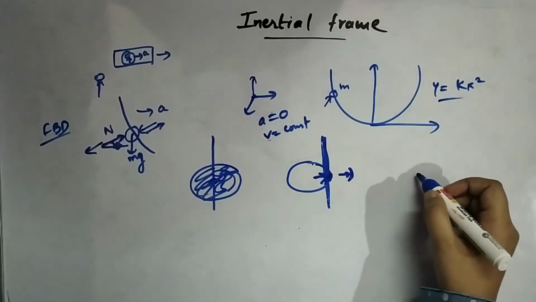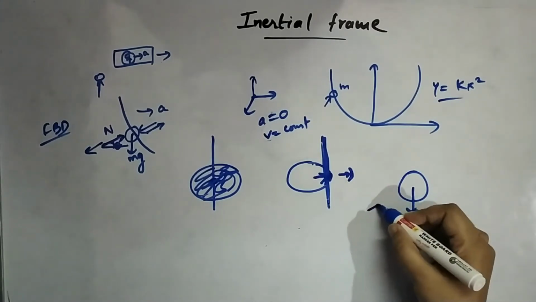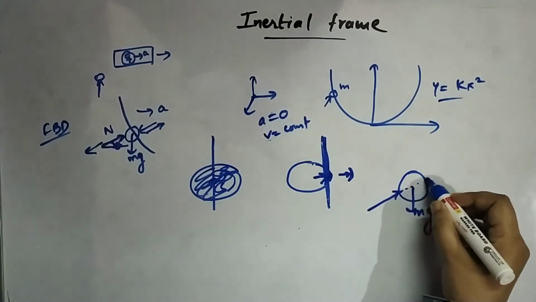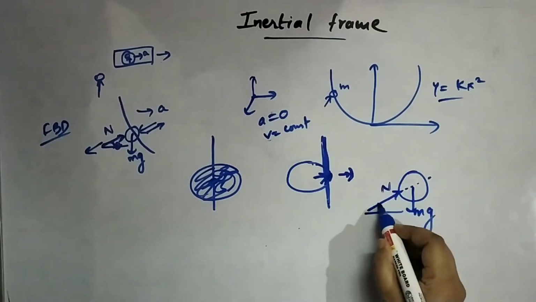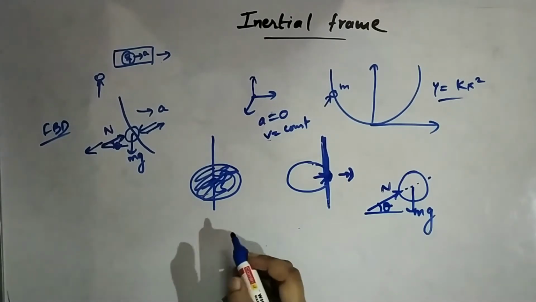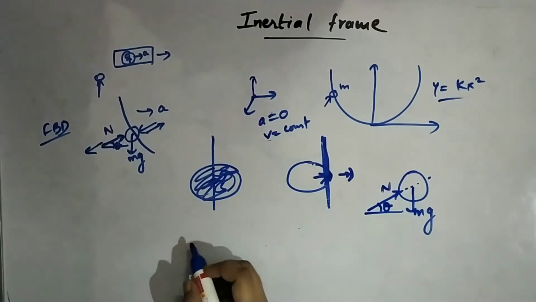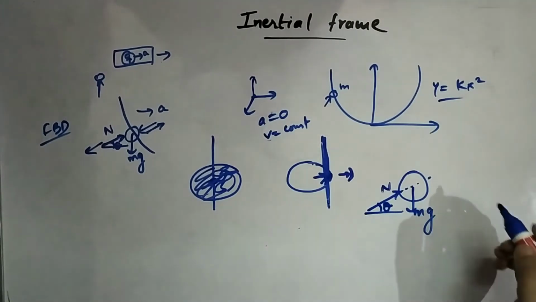So the final FBD that we have decided on is, we have mg and we have a normal force which will be passing through the center of mass again, and this normal force is making an angle of theta with the x-axis.